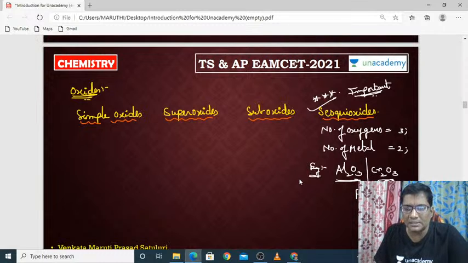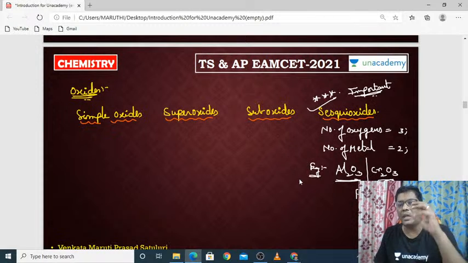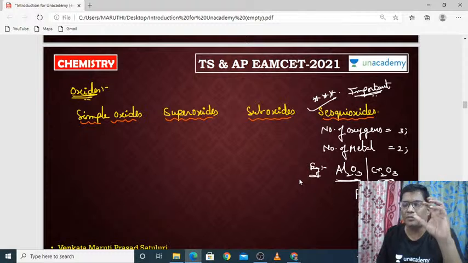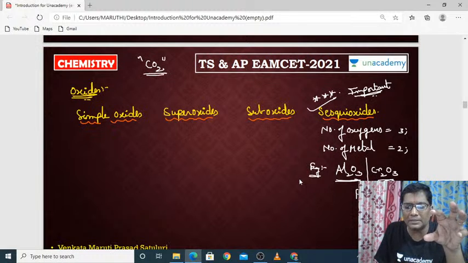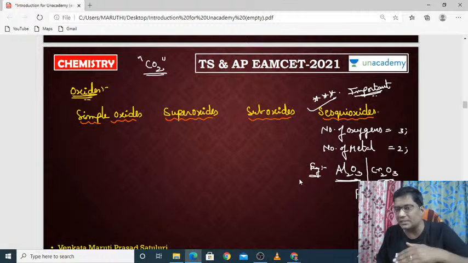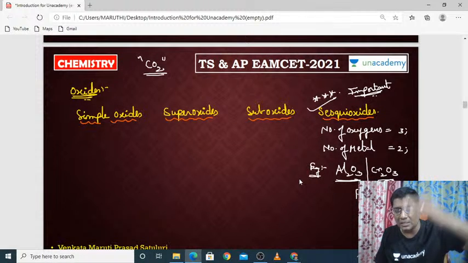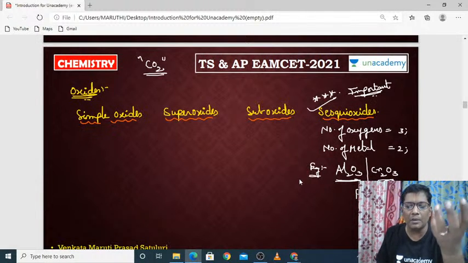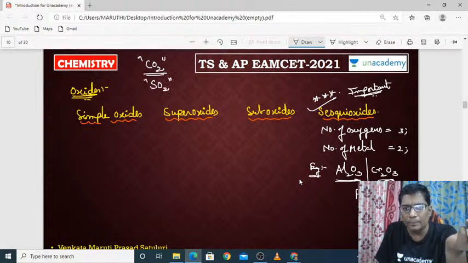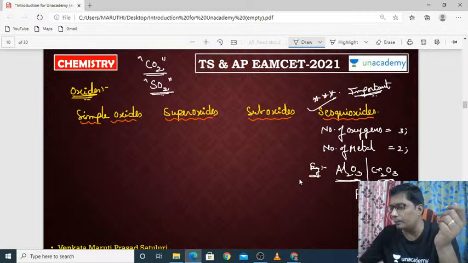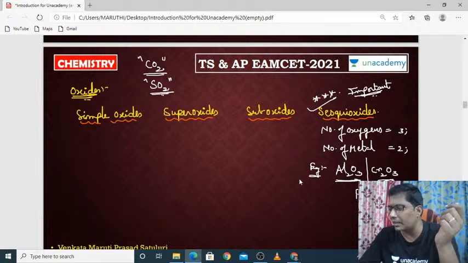Coming to the suboxides. Suboxides means, suppose if you take normal oxygen atoms in any molecule, like carbon dioxide, in this carbon dioxide, how many oxygens should be there? 2 oxygens should be there. But in suboxides, it is not super, it is suboxide. Suboxide means the number of oxygens should be less than the sufficient. Suppose if you take sulfur dioxide, it should look like SO2.